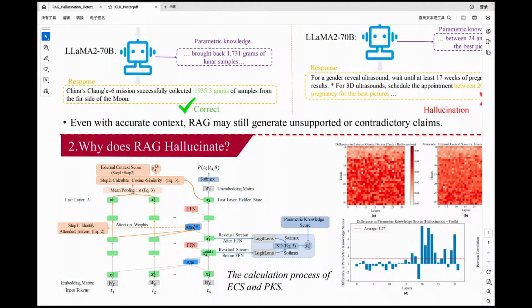And just now I introduced the copying head. It's used to measure how much the model uses the external context. We can detect some attention heads as copying heads if they have very many positive eigenvalues. And if these heads have very high attention rates on some tokens, we can confirm that they want to copy the token information to the output tokens.